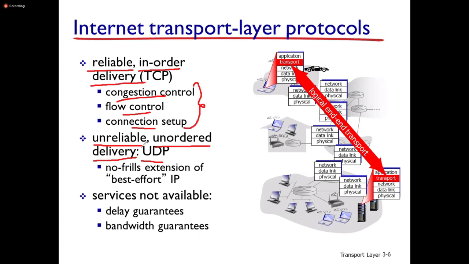The received datagrams may be out of order. Delay guarantees and bandwidth guarantees are some problems in UDP. This is about what is TCP and what is UDP.